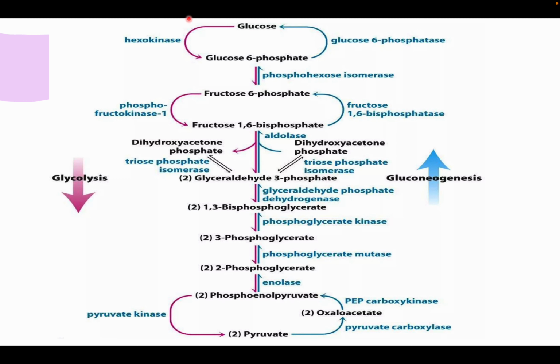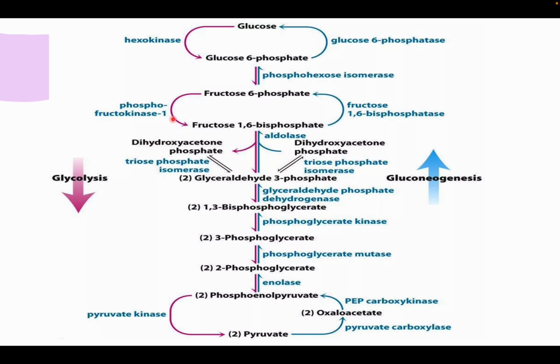From glucose to glucose 6-phosphate, this reaction occurs only in one direction by hexokinase. So when we are going back from pyruvate to glucose, we need another enzyme which can perform this function, which is glucose 6-phosphatase. It removes the phosphate group and forms glucose.